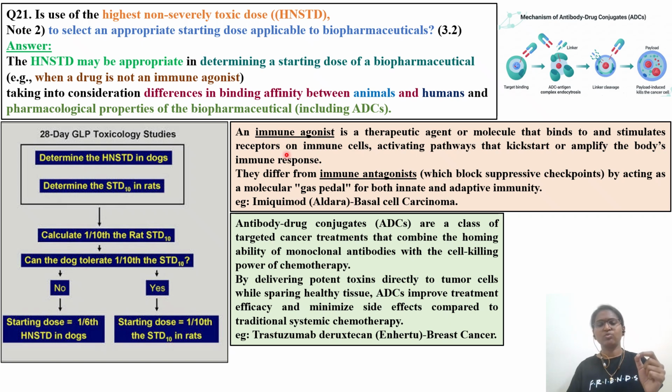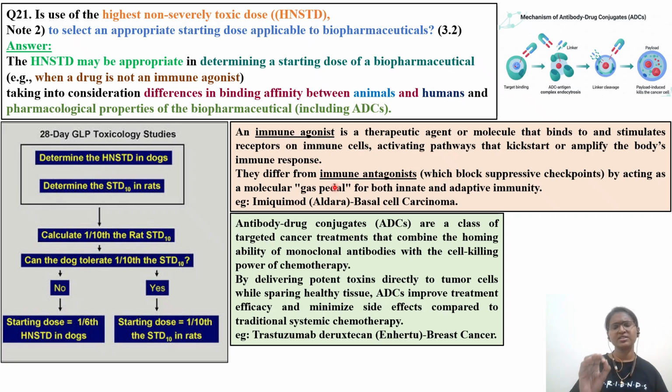Very quickly we'll go through what is an immune agonist and what is an antibody-drug conjugate, with examples. So first of all, what is an immune agonist? It is a therapeutic agent or molecule that will bind to and stimulate the receptors on the immune cells. So what they are doing is either binding to the antigen presenting cells or T helper cells, activating pathways that will kickstart or amplify the body's immune response.